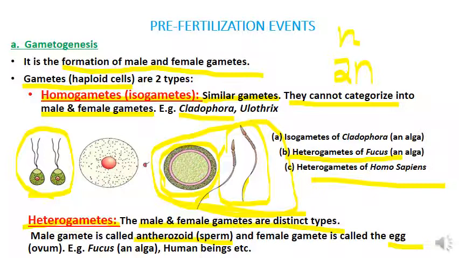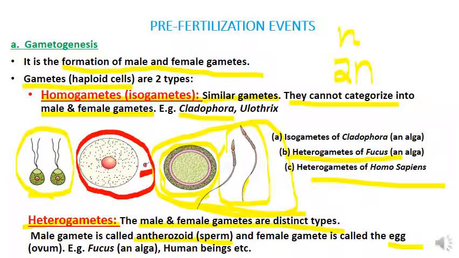Then another example for heterogametes is the heterogametes of fucus, which is an algae. This second one is the heterogametes of fucus.